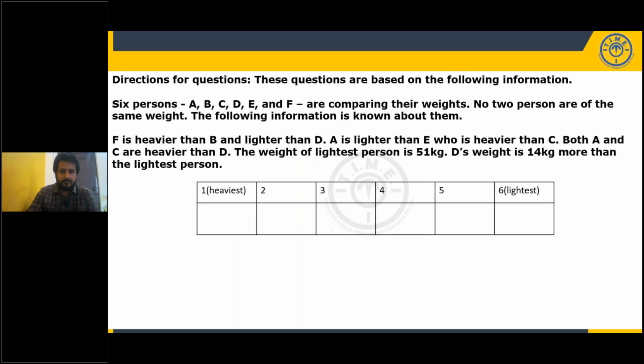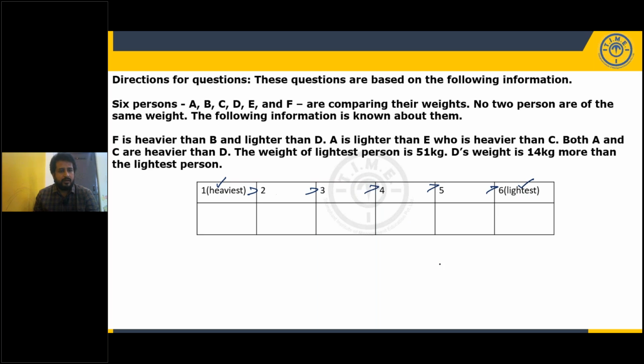Okay. Now we have the given comparison set. We have 6 persons A, B, C, D, E, and F, and we are comparing their weights. No two persons are of the same weight. As usual, we have decided our order: first is the heaviest, last is the lightest. So it should be in the form of greater than. All the clues should be converted in this form.